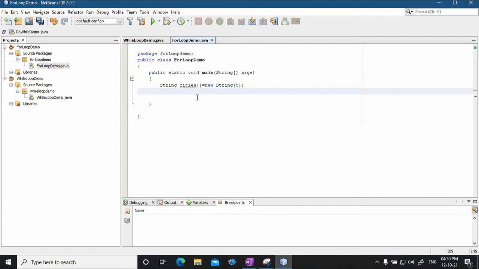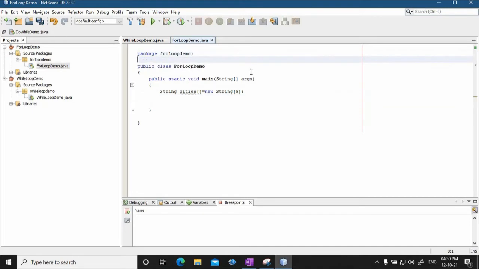Okay. Now since I need to enter from the keyboard, I will be using import statement java.util.Scanner. So I will be using Scanner class. Okay.